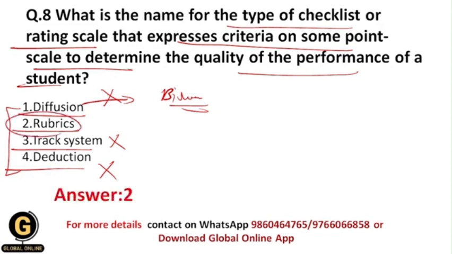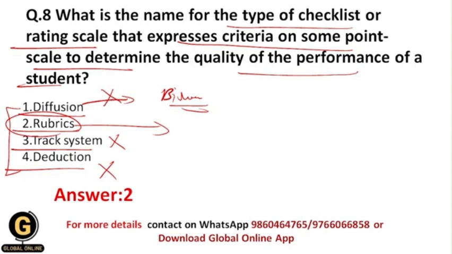So now let us understand exactly what rubrics are. Okay, so first of all students, rubrics or checklists or rating scales are actually similar, and these are the tools that state specific criteria and allow teachers and students to gather information and make judgments about what students know and what students can do in relation to the outcomes. The quality of information acquired through use of checklists, rating scales, and rubrics is highly dependent on the quality of descriptors chosen for assessment or evaluation purpose.